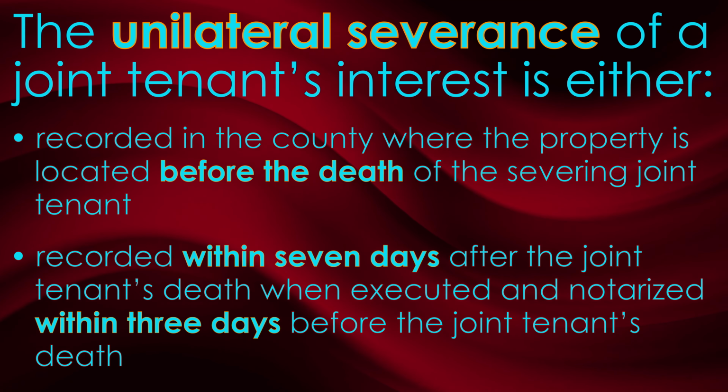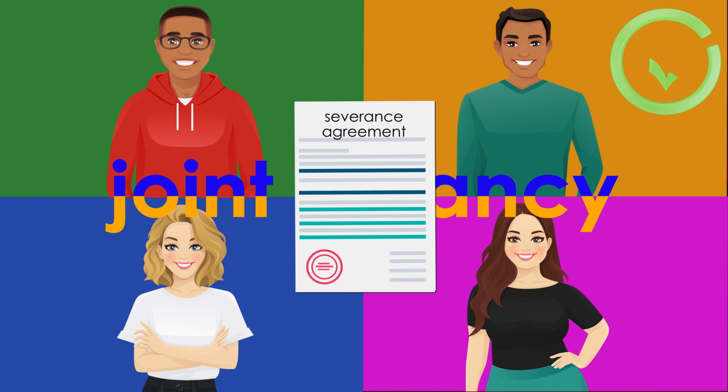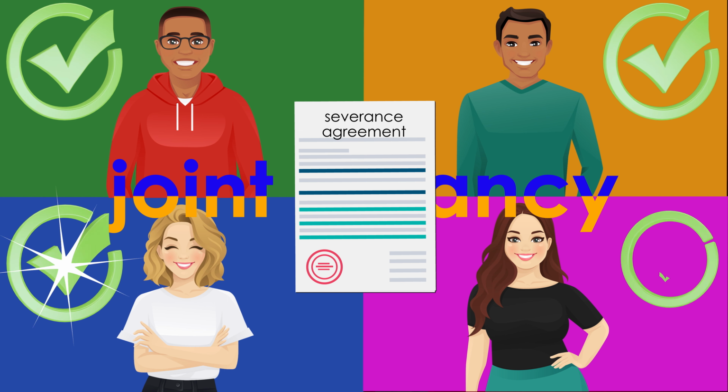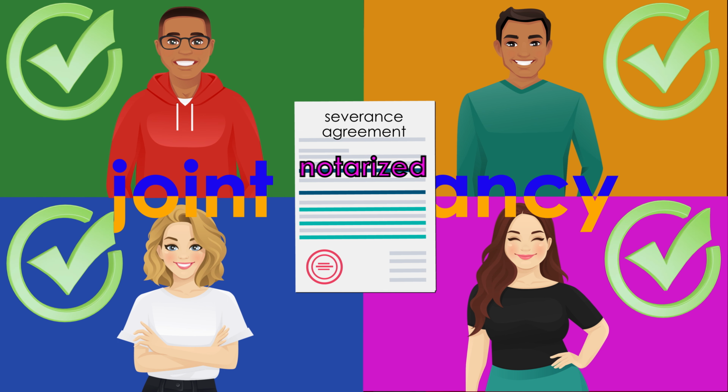Additionally, the joint tenancy may be severed by agreement of all joint tenants. A written agreement to sever the joint tenancy that is signed by all the joint tenants does not need to be notarized or recorded to be effective against all joint tenants. To terminate the right of survivorship for community property vesting, all the rules for recording a severance of joint tenancy fully apply to the severance deed of a spouse.